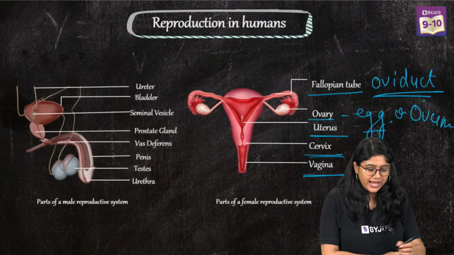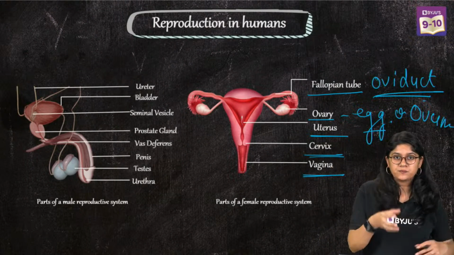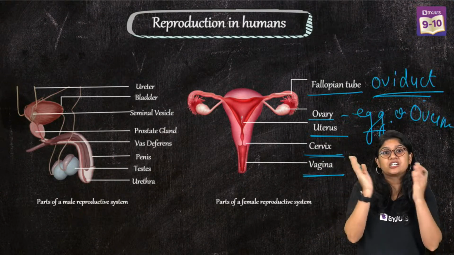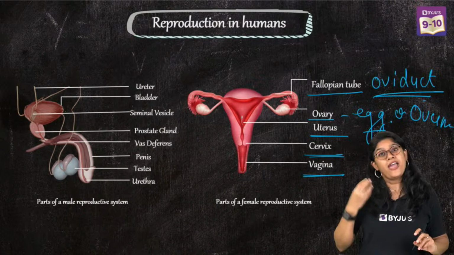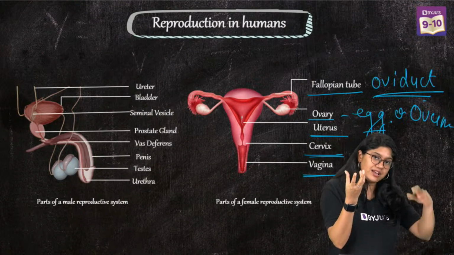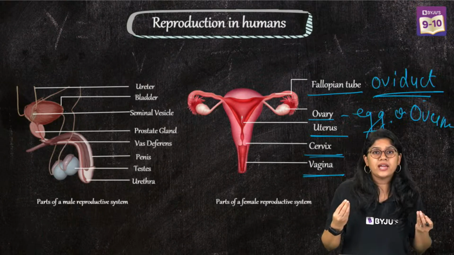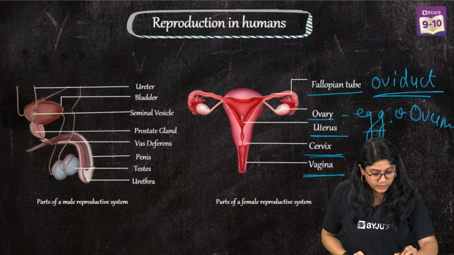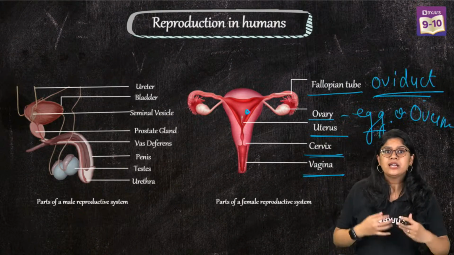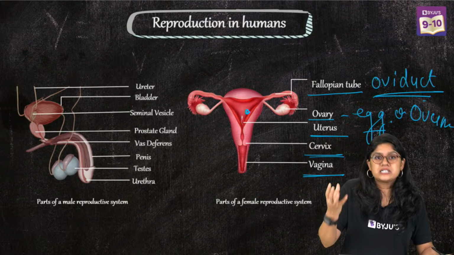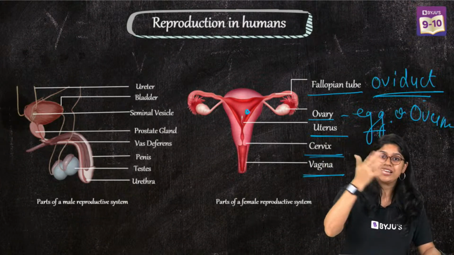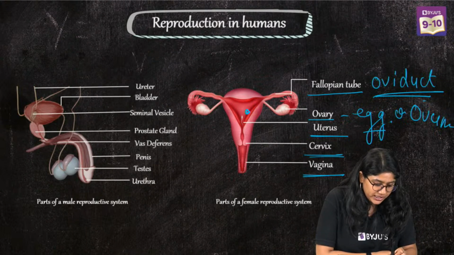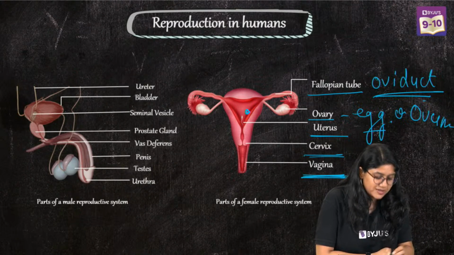So, we know that the ovum is produced in the ovaries. It will be released into the fallopian tube. In the fallopian tube, we'll see fertilization happening, right? If the egg is fertilized, basically if there's a fusion of sperm and the egg, we'll see the formation of a zygote. This zygote will move into the uterus. It will get implanted and eventually grow into a fetus. And after 9 months, it will be delivered as a baby through the vagina, which is also called the birth canal.